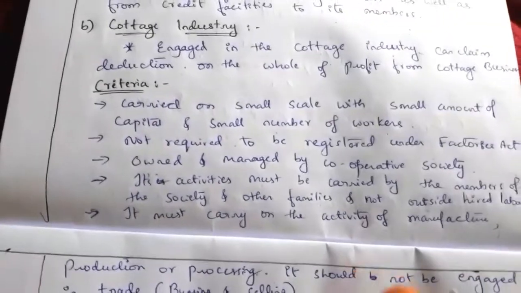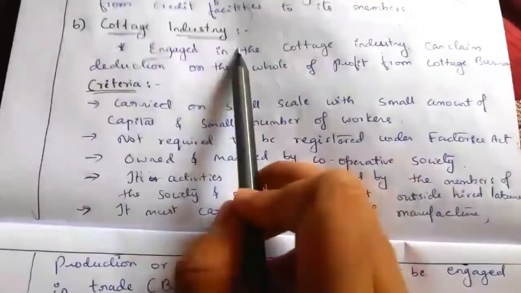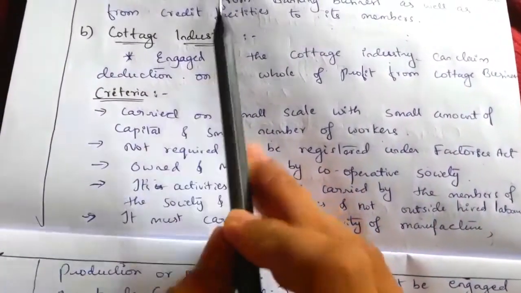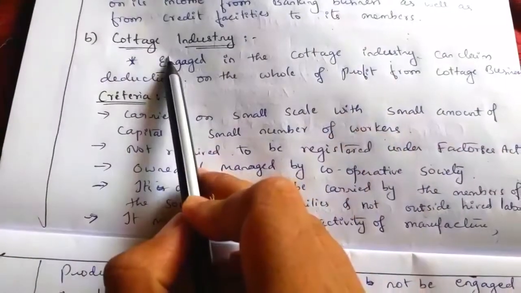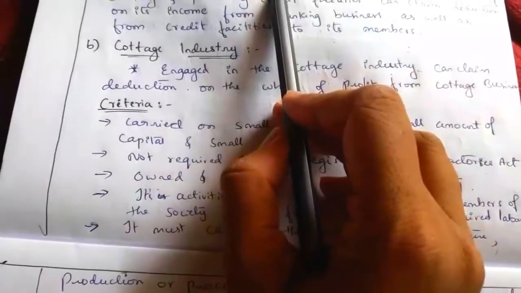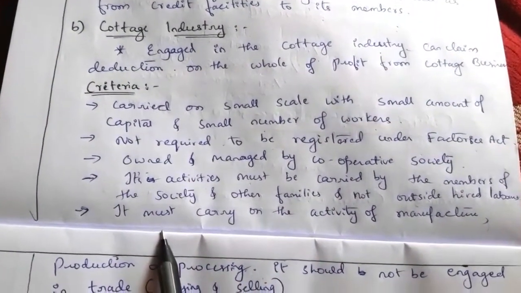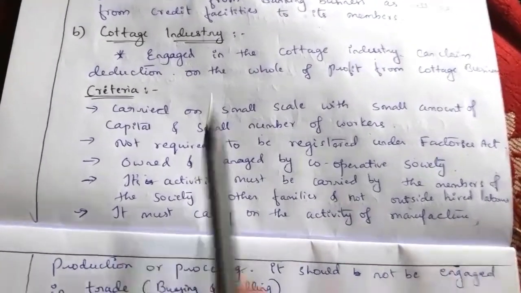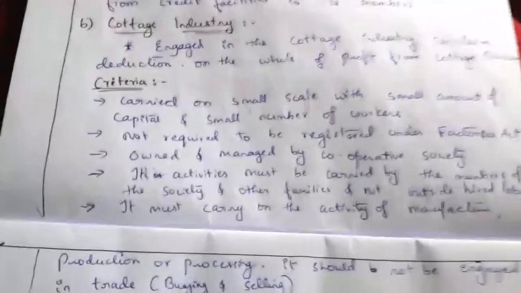So, in order to claim deduction under section 80P, a cooperative society should be engaged in the cottage industry, and if they earn an income from that cottage industry, they can claim deduction under section 80P only if these conditions are fulfilled.